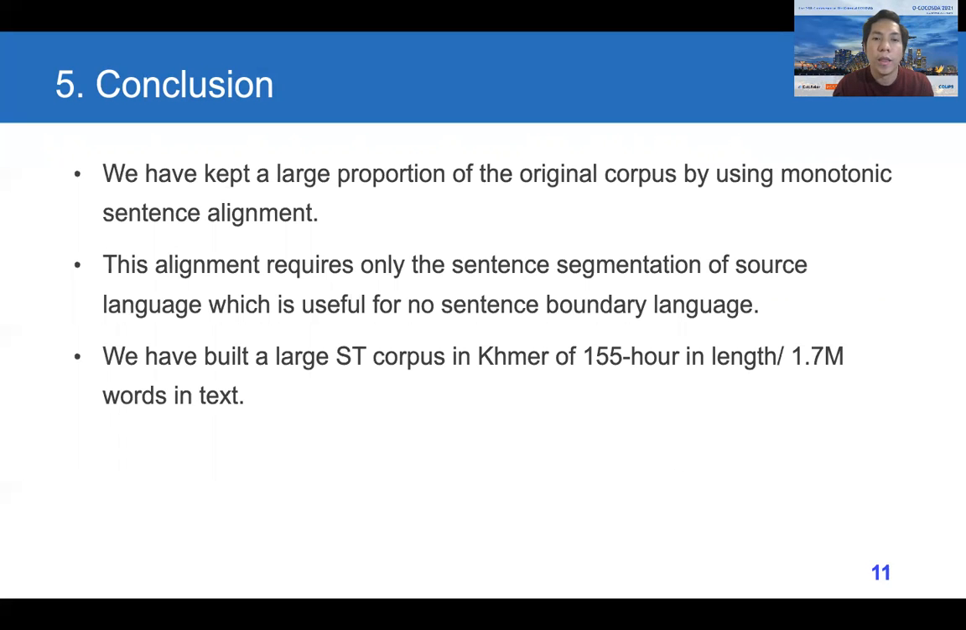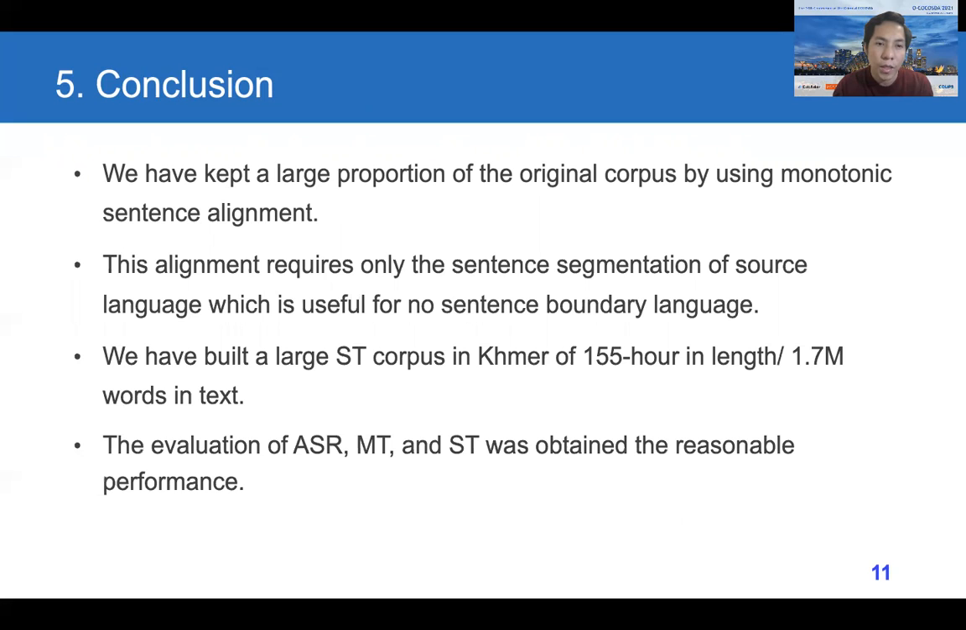We have also built a large speech translation corpus of Khmer. It consists of over 155 hours of speech, or 1.7 million words, from Khmer to English and Khmer to French. And the evaluation of the ASR system, machine translation, and also speech translation obtained reasonable performance.